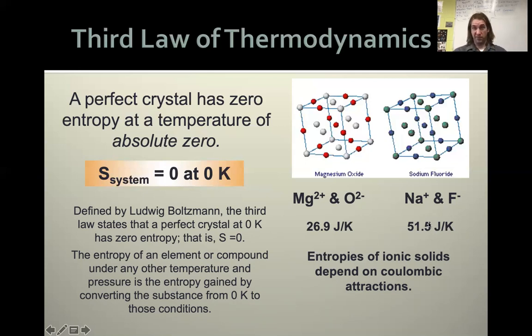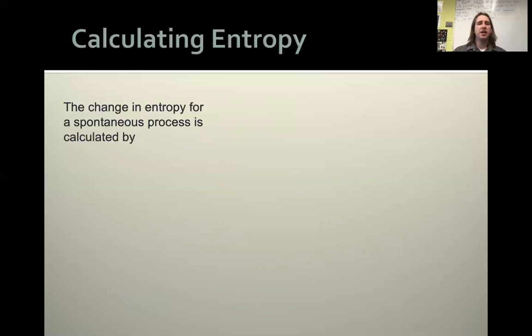It actually comes back to this idea of our Coulomb attractions, right? A 2 plus and 2 minus are more rigidly bound to one another because they've got greater charges attracting between them than our sodium and our fluoride. As a result, these shimmy and shake a little bit more than our magnesium 2 plus and 2 minus. Cool. Just think about this number and what it means for us. We can start to quantify it. We have a way to get this number.